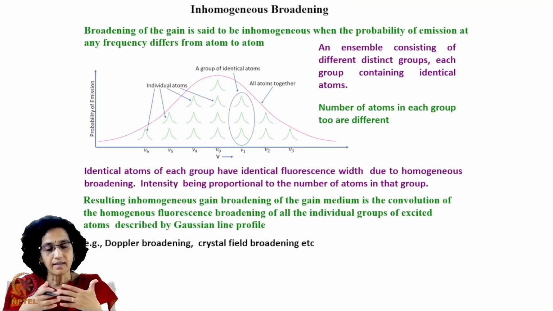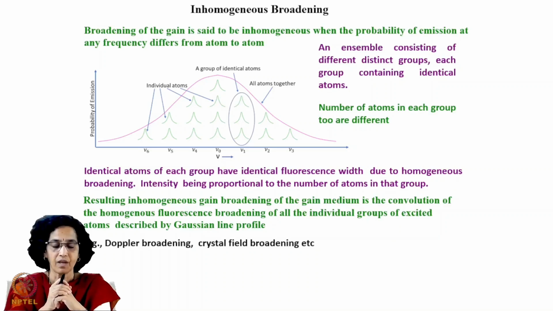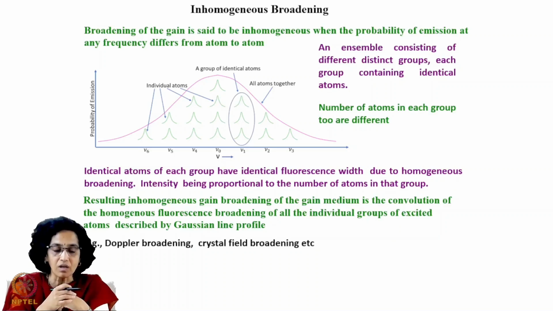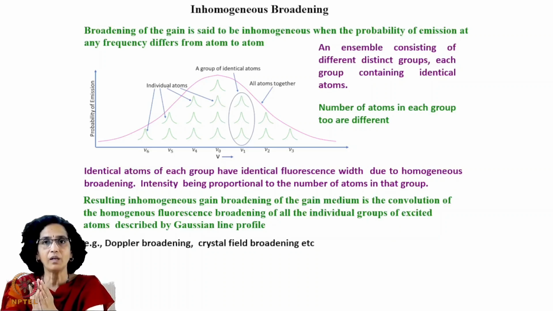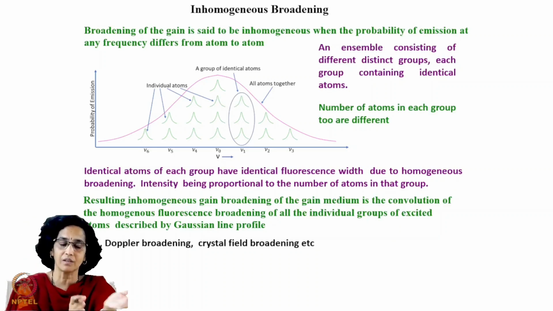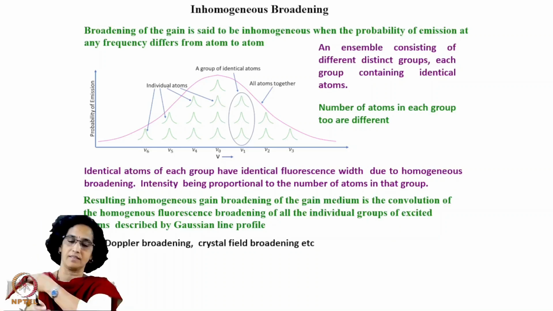Now, there is another kind of broadening, which is called inhomogeneous broadening. This broadening, as the name itself suggests, is called inhomogeneous because the probability of emission of a frequency can differ from one group of species to another group of species to another group of species. For example, let us now consider a set of such